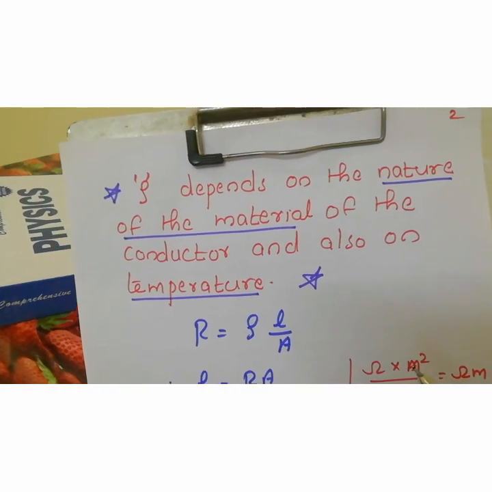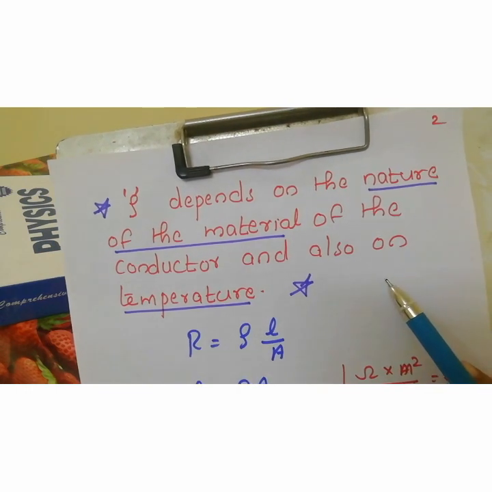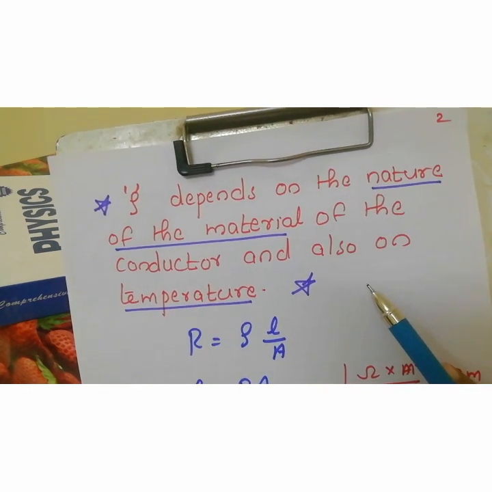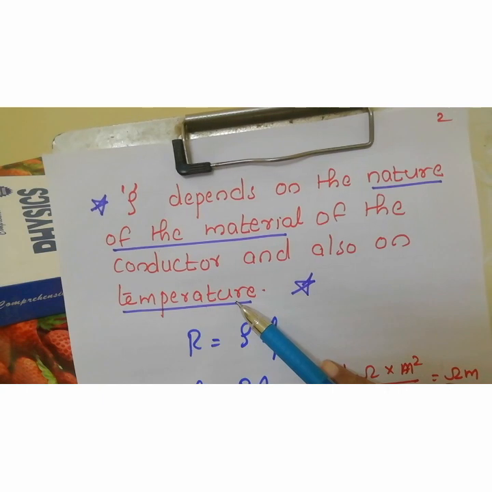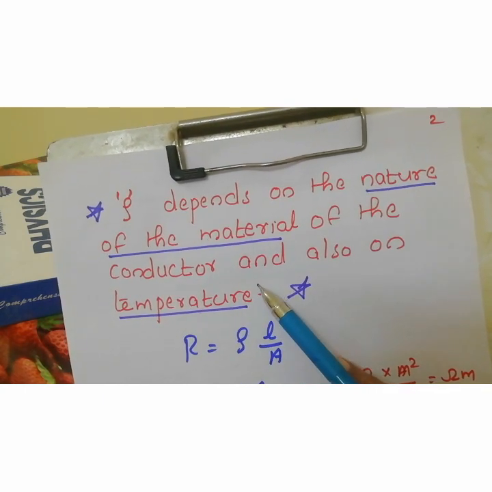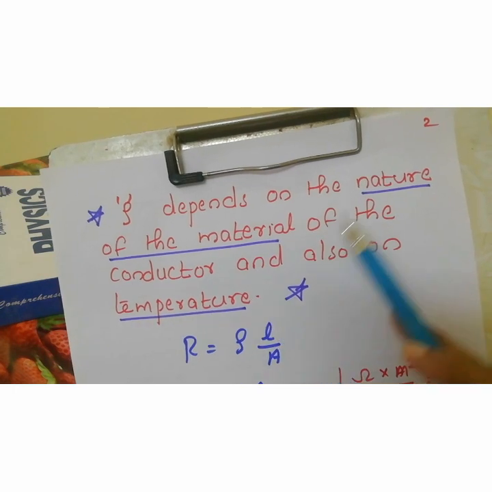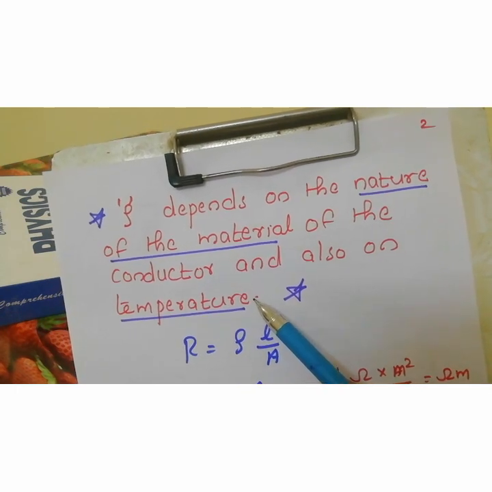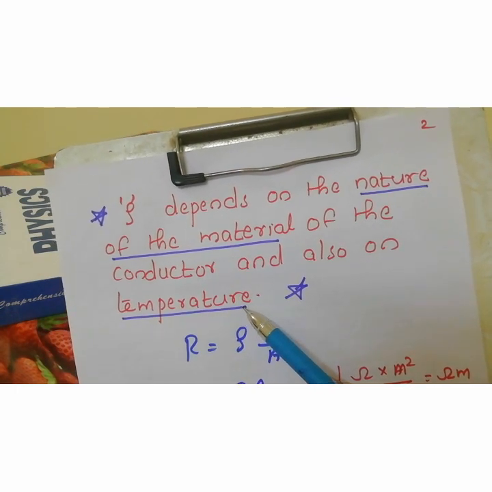The specific resistance or the resistivity also depends on the nature of the conductor and it depends on the temperature. Okay, these are the main 2 points about resistivity or specific resistance: it depends on the nature of the conductor and the temperature of the material.